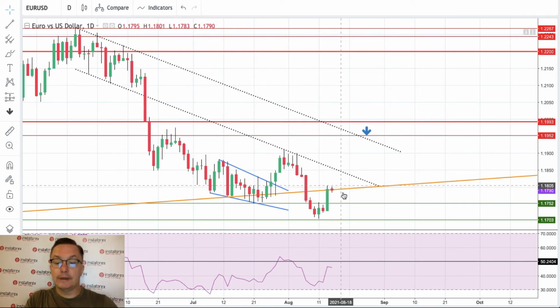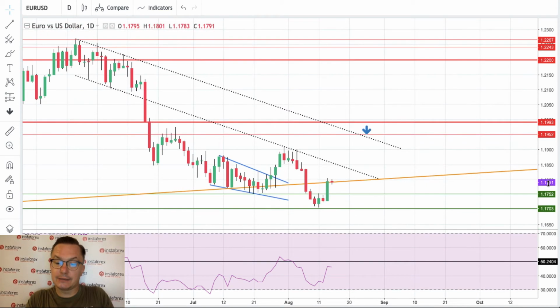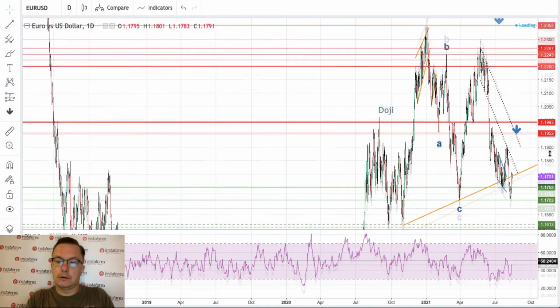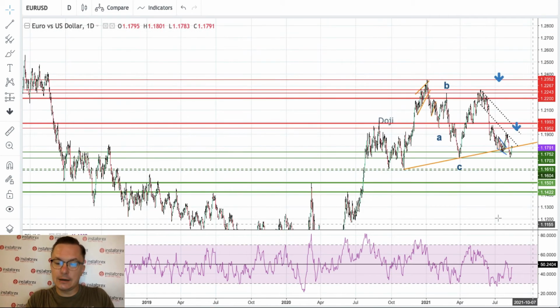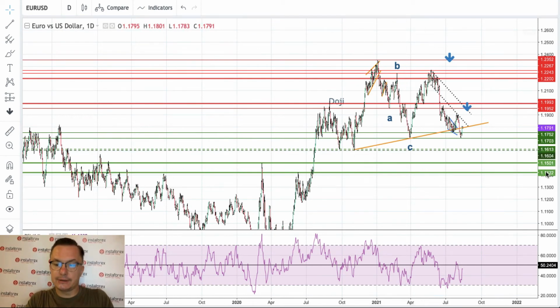But if there is a failure just here where the trend line is, then of course we have only a test. Then price will definitely go lower. We will break below 1.1703, break below the technical support, and then, as you can see, we will be making new lows, new this year lows, of course, and the market might even go towards 1.1604.